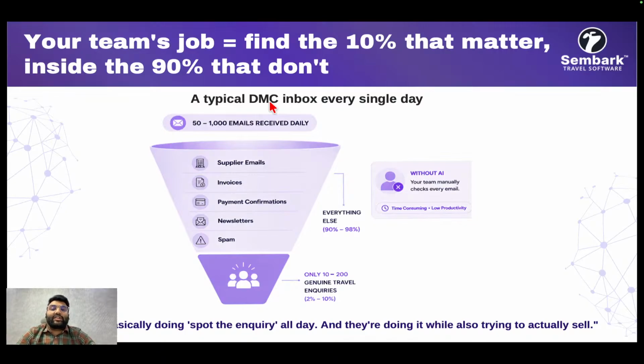On a typical basis, you would receive somewhere from 50 to 1,000 emails, which will contain supplier emails, invoices, payment confirmations, newsletters, spam. And out of those 50 to 1,000 emails, only 10 or 20 would be genuine travel inquiries. So the general rate would be 1%, 2%. Now your team has to read every email to get to those actual inquiries.